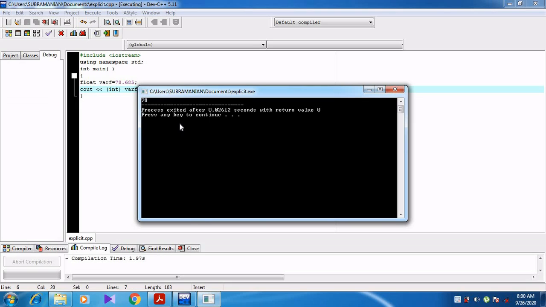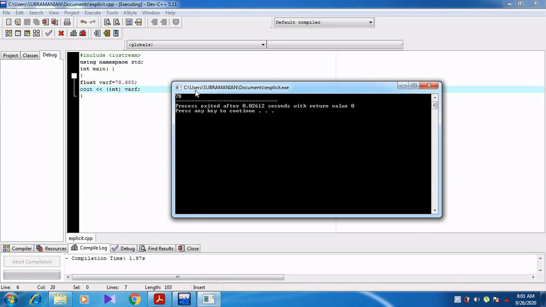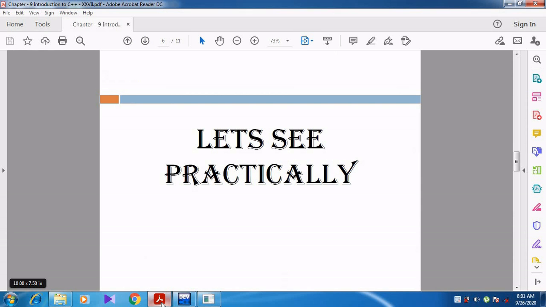But when we convert larger to smaller, something will happen. For example, in this example, 78.685 we are trying to convert into integer. Now what happens? That 0.685 is not displayed. So that is a loss. We are getting loss of data. Is it right or not? Now we can discuss about those things.